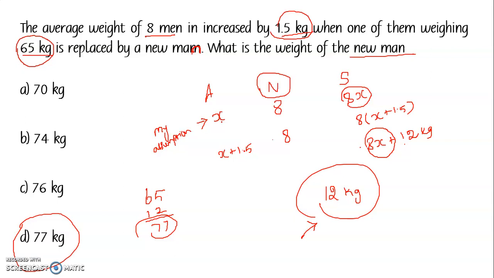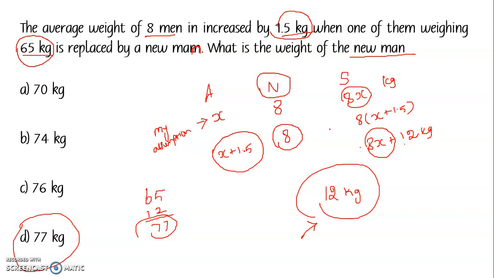I started by assuming the average weight of the 8 people to be x kg. So the total weight will be 8x kg. Now what happens when a person is taken out and another person is brought in? The average increases by 1.5, so that is x plus 1.5. Here the number of persons remains the same, because one person moves out and one person comes in.